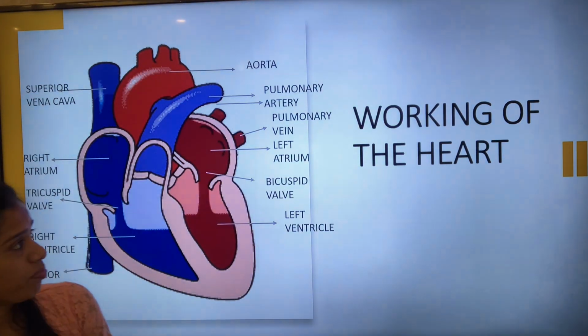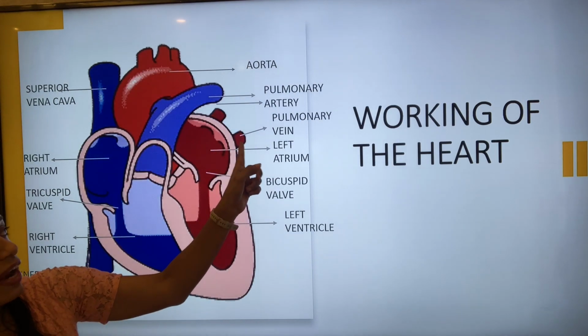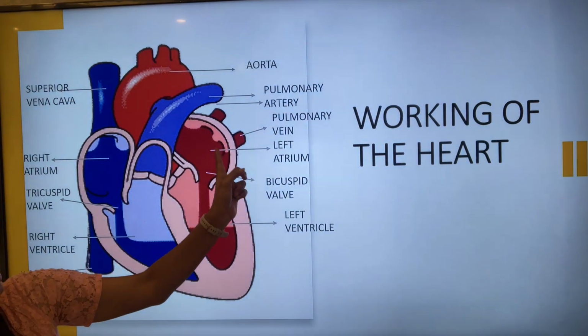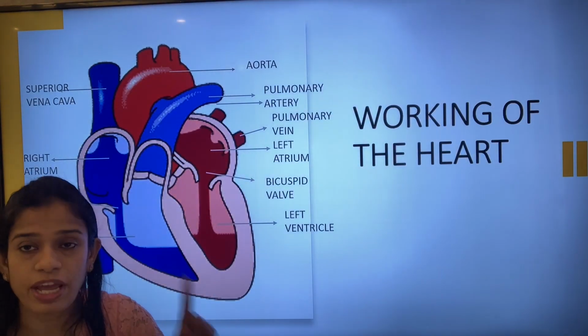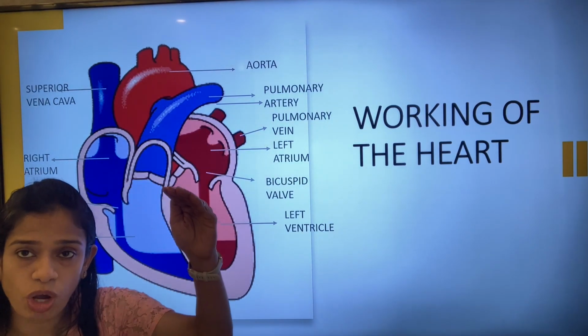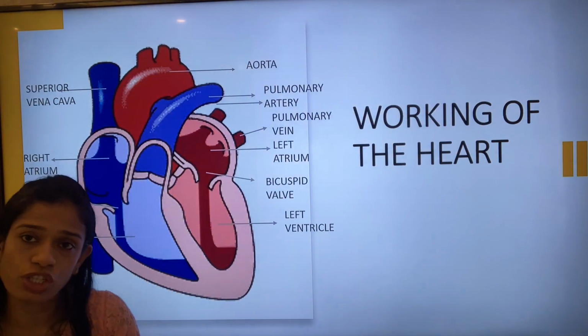See what happens. The oxygenated blood, you can see the red colored blood is the oxygenated one. It enters through the pulmonary vein into the left atrium. Remember, the atrium lies on the topmost part. So atrium, left and right, is on the top.